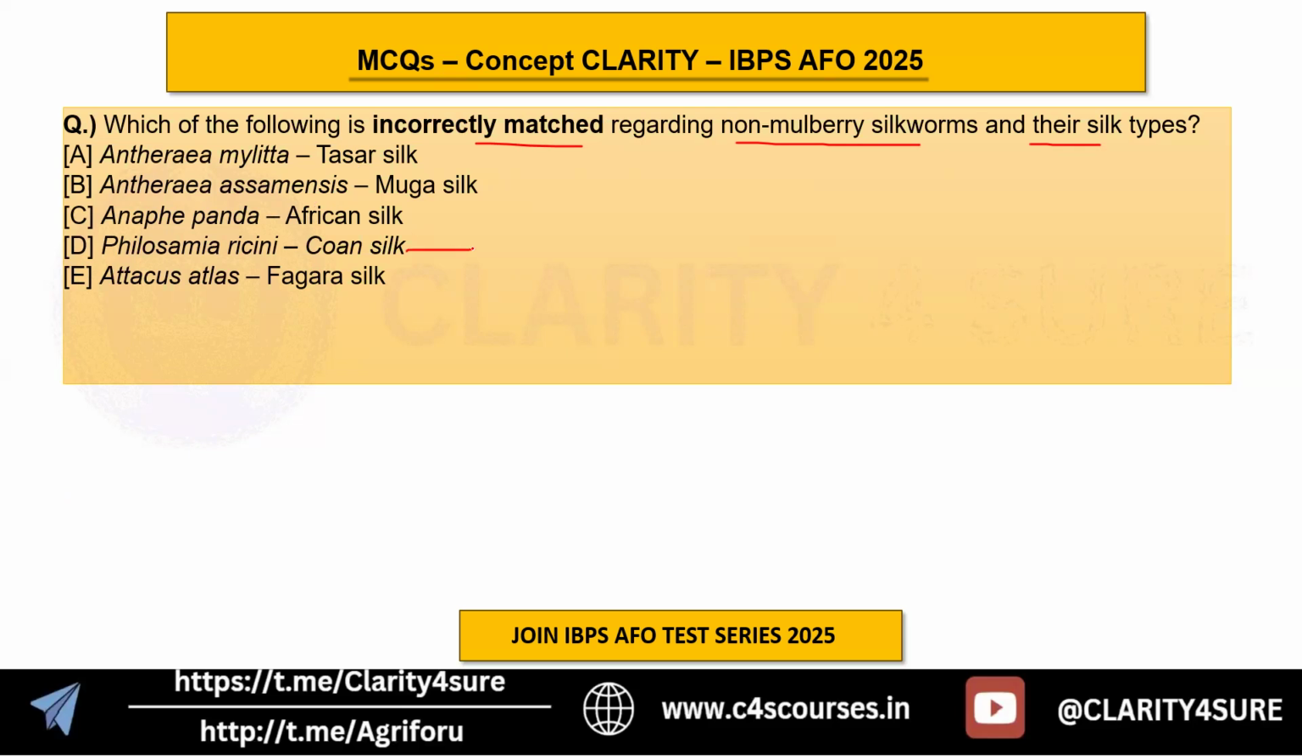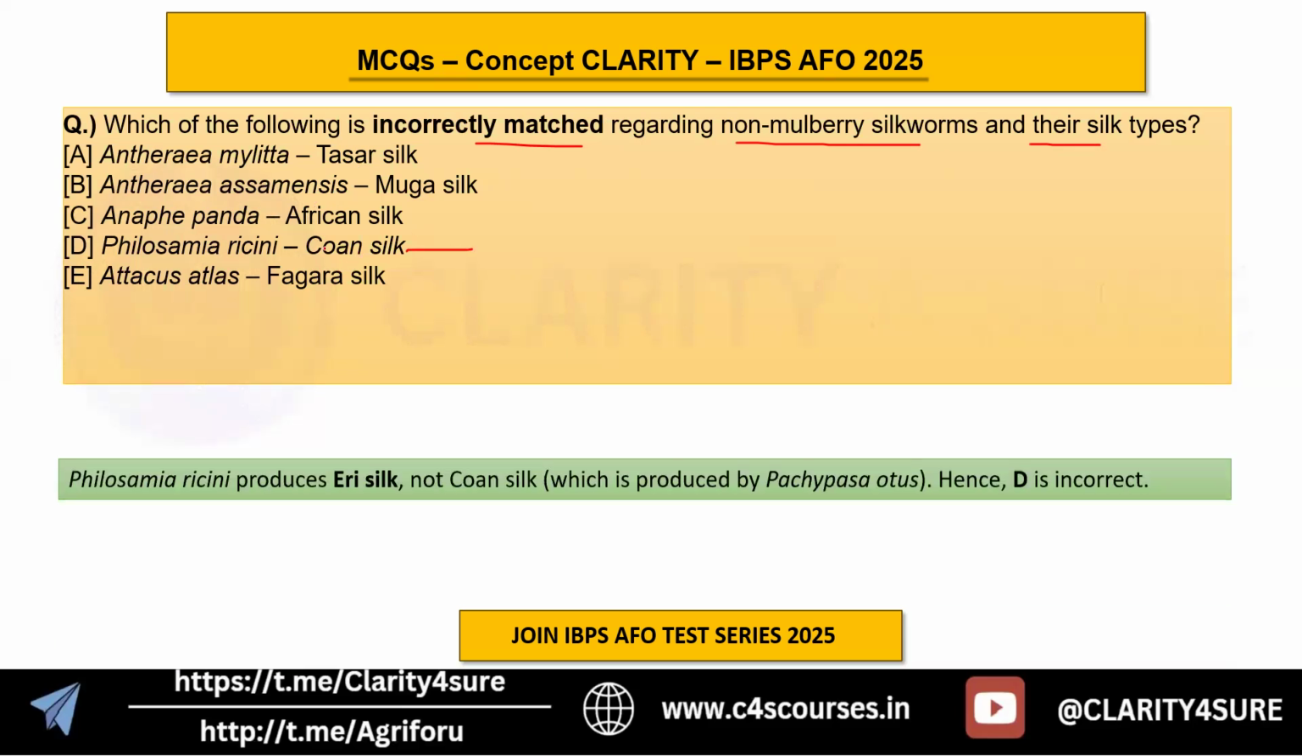D, which is the cone silk. Philosamia ricini is actually an eri silk, not a cone silk. The cone silk is produced by Pachypasa otus. And that is why option D is incorrect here.